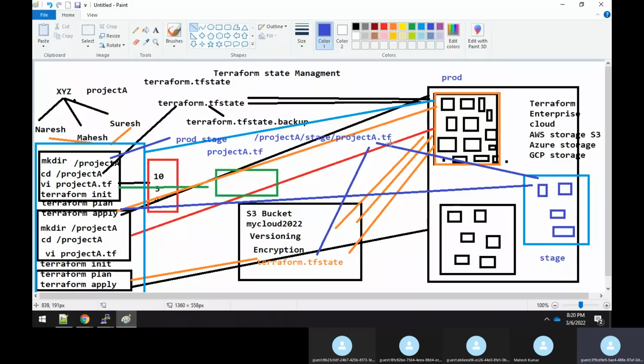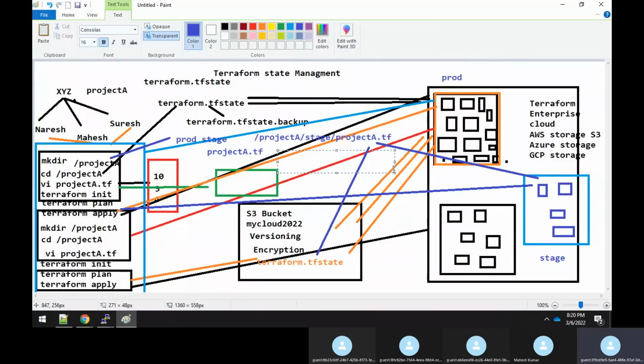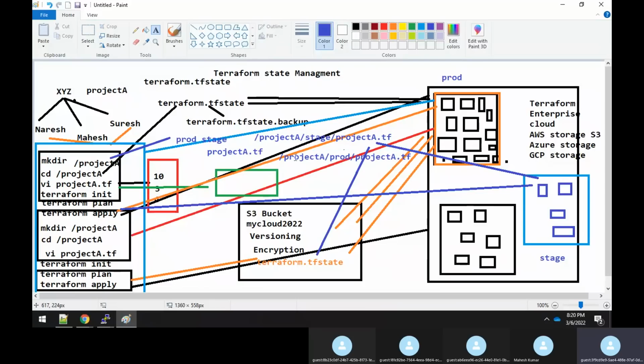he will take this file and copy it under the prod. So what is the directory structure under the prod? Same: slash project A, under that he has created one directory by the name prod, and under that he will copy the same project A.tf. You agree with me? Now Naresh will do a Terraform apply, and it will try to create the production resources.